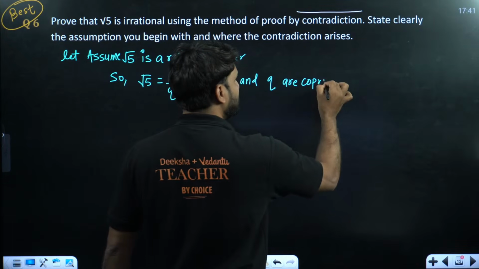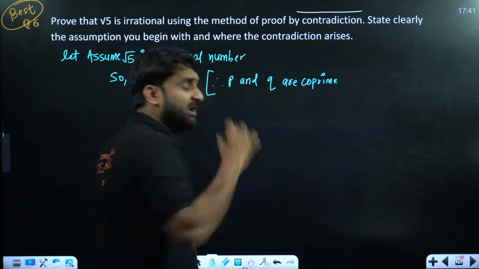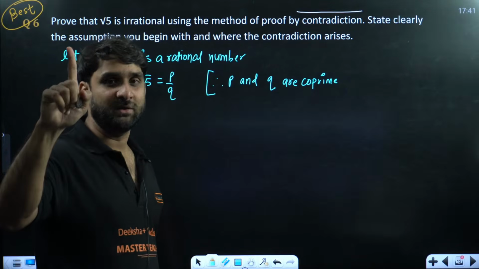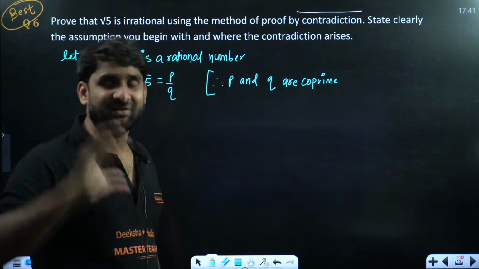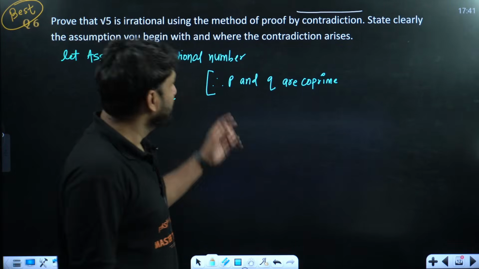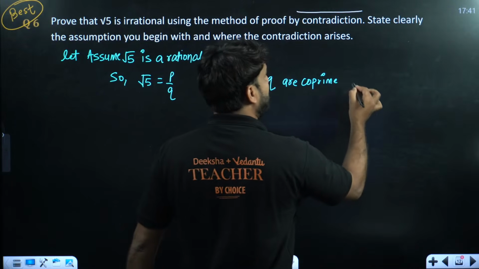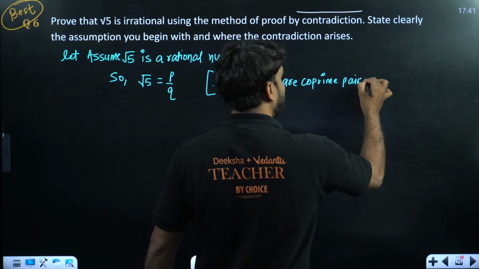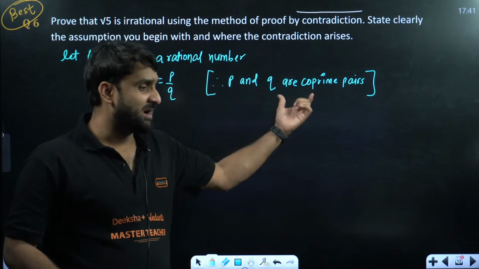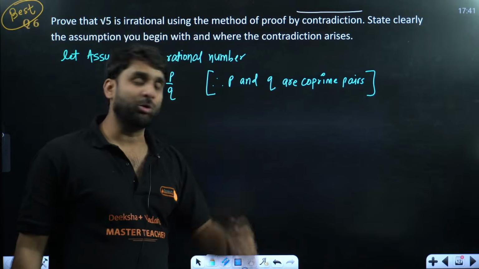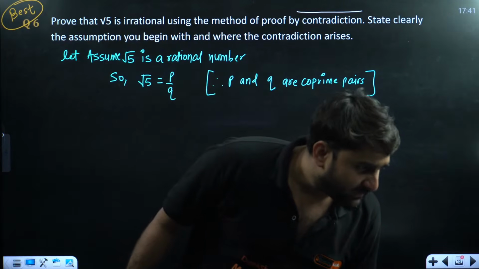Co-prime pair means the pair of numbers whose only common factor is 1, the greatest common divisor, GCD. So don't forget to write this information in brackets: p and q are co-prime. This is very important. The examiner gives you marks on this point.